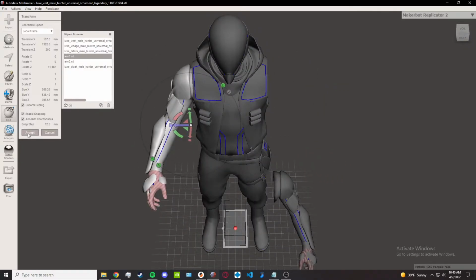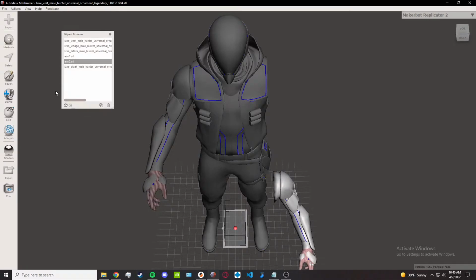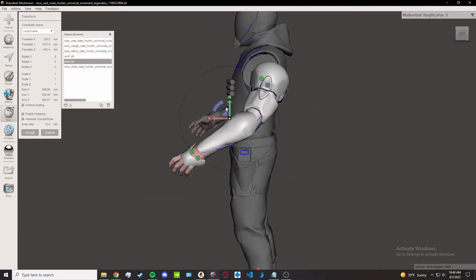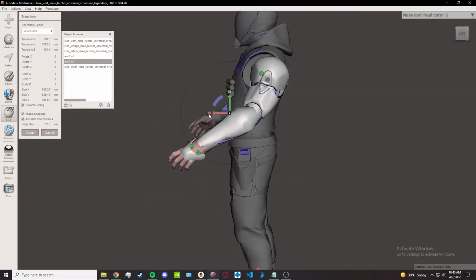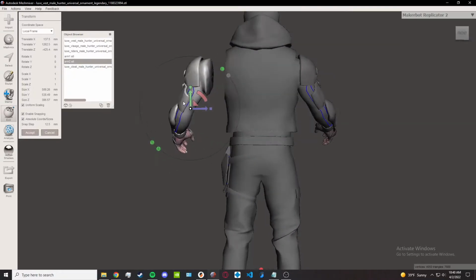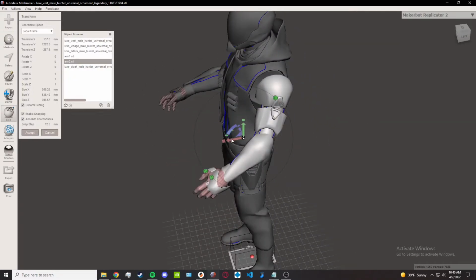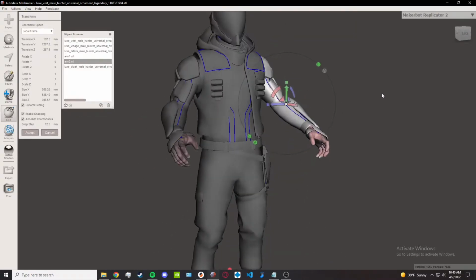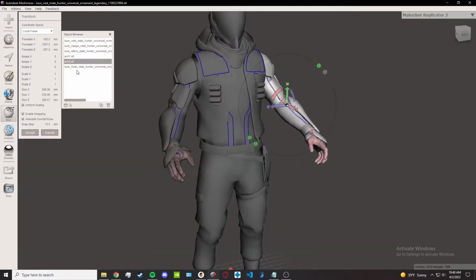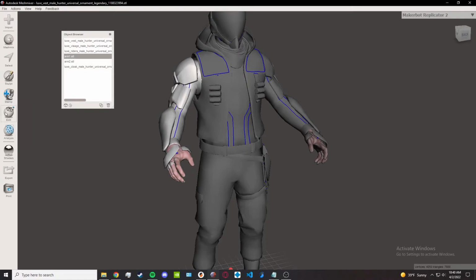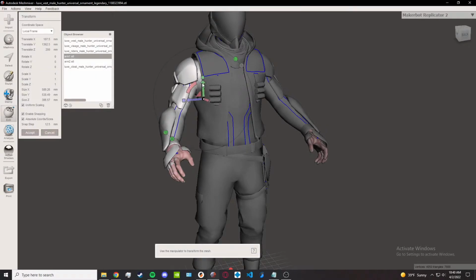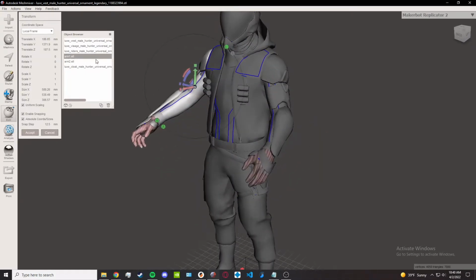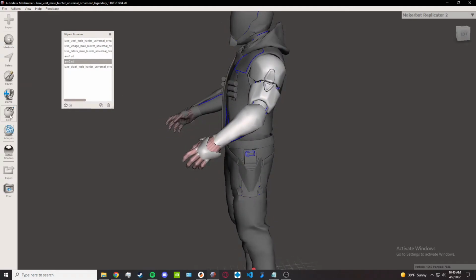I'm gonna go ahead and do this for the other arm as well. We'll bring it up, go to Edit, Transform, here, up a little bit, forward, back in arm. Nice and in line with the other arm. Perfect. Now we're going to go ahead and take this arm and move it a little bit to make it